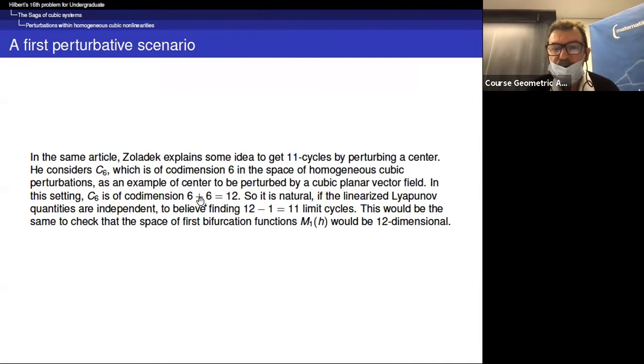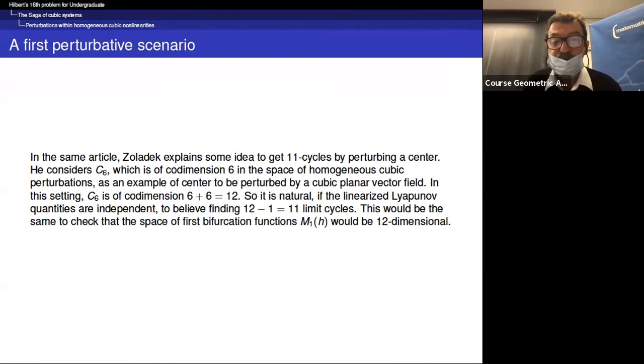Then he expected, so he knows that C6 is of codimension 6 plus 6, 12. So it is natural, if the linearized Lyapunov quantities are independent, to believe in finding 12 minus 1, 11 limit cycles, just by a kind of linear approximation computation, if you like.